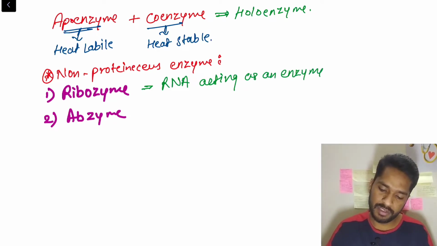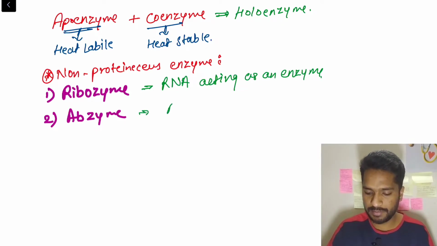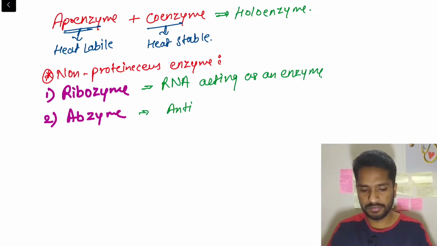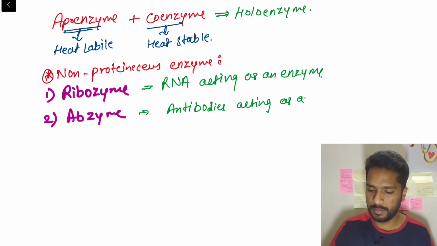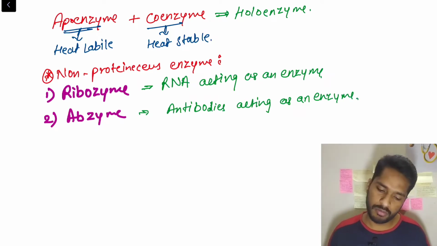Whereas abzyme is antibodies acting as enzyme. Antibodies acting as an enzyme. Right? So this was the basic thing which we should know about enzyme.